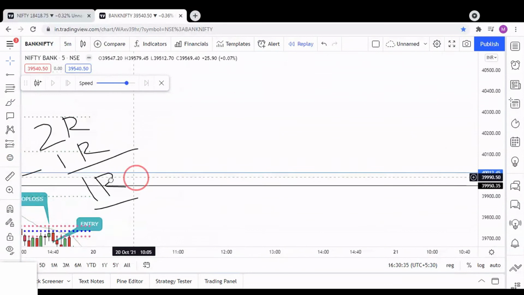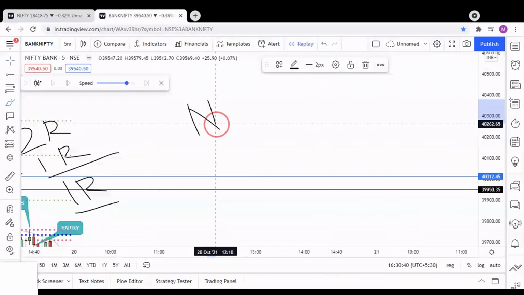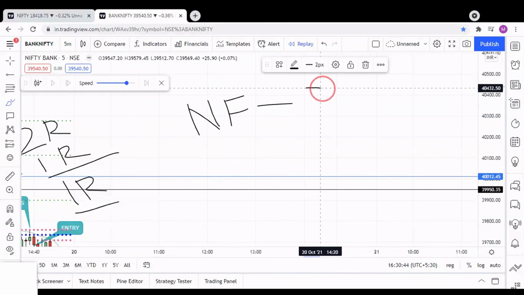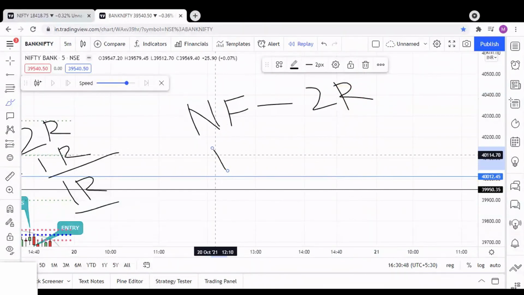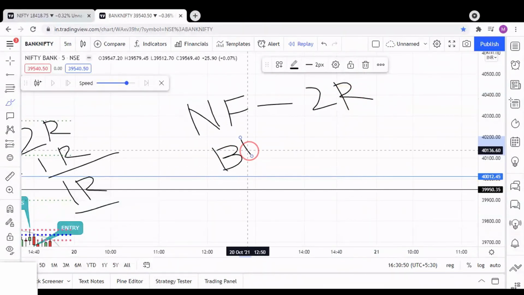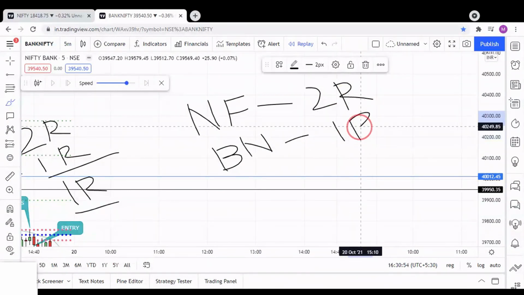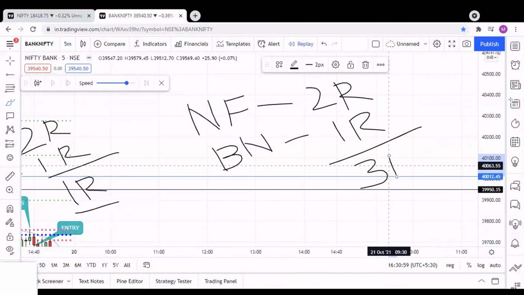So overall, clubbing Nifty and Bank Nifty, in Nifty we made a profit of 2R, in Bank Nifty we made a profit of 1R. So in total we made a profit of 3R.